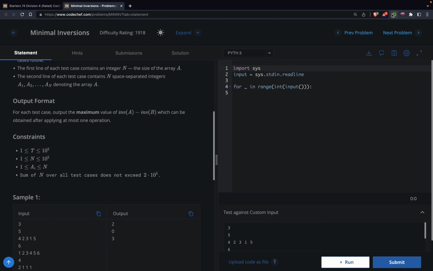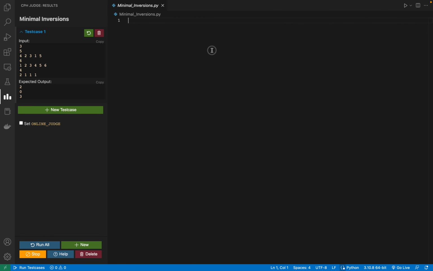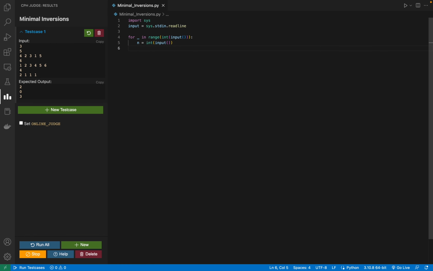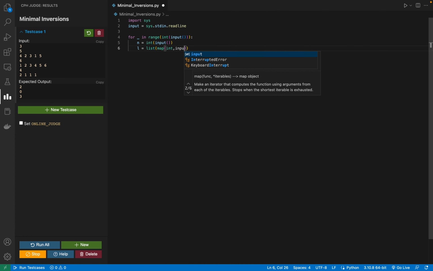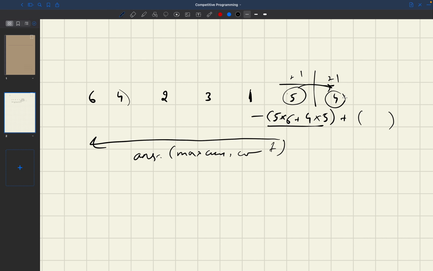So let me make a new file. Okay, and I'm going to take the n input, and now my list is map int input dot split. Now since I am at this last index, I want to know the number of times every element is occurring.